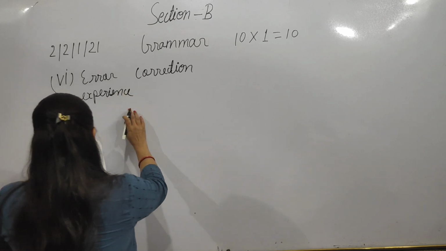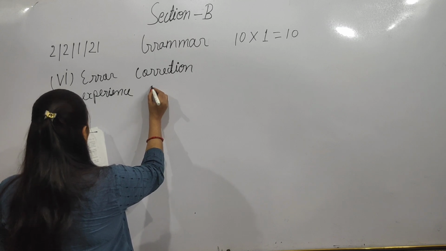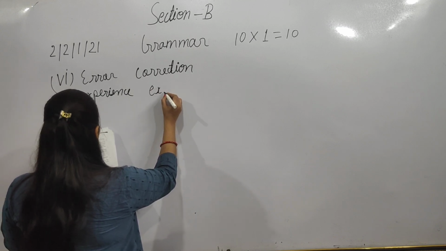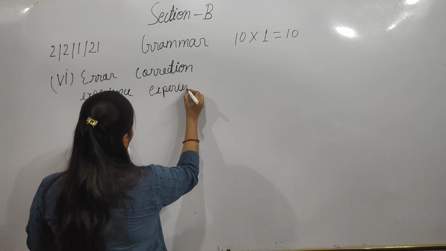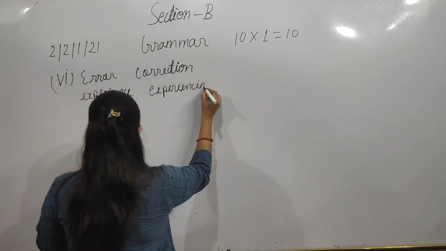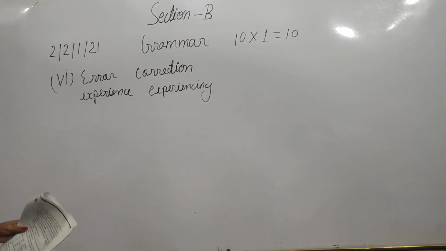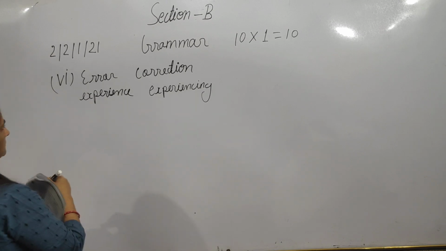And what is the correction? The correction would be experienced. Okay, now this part is done, error and correction.